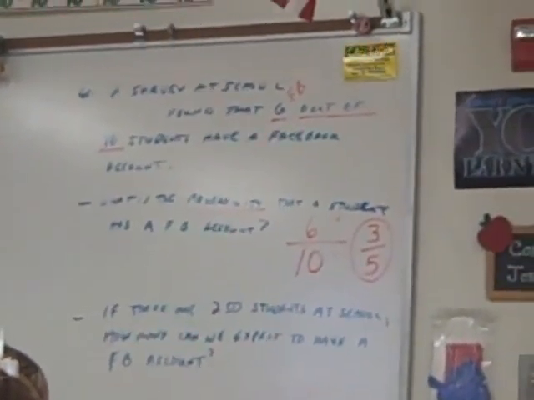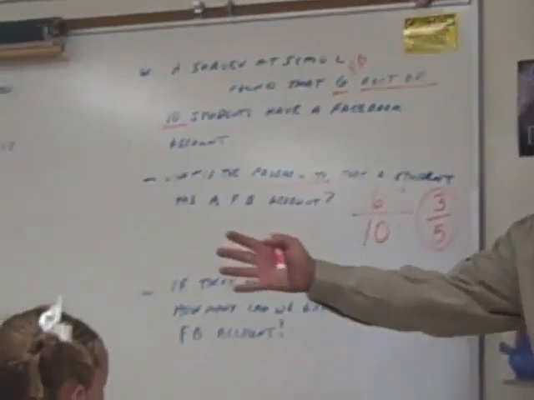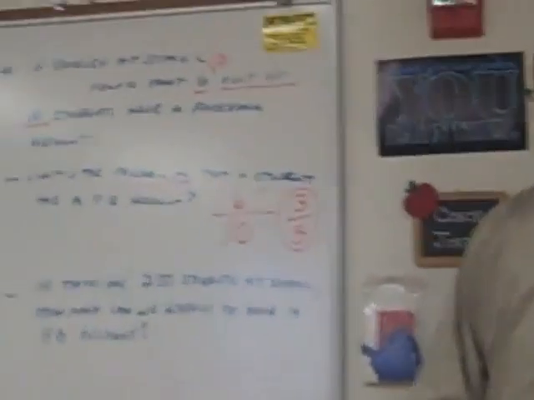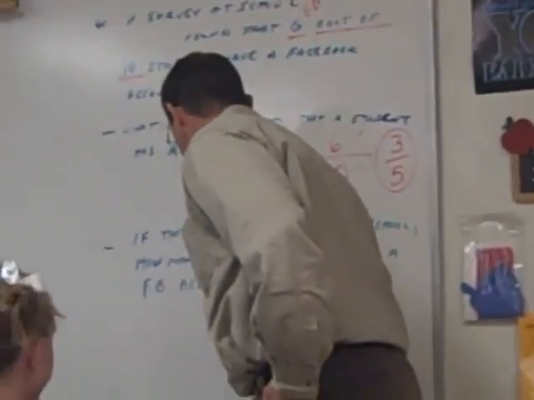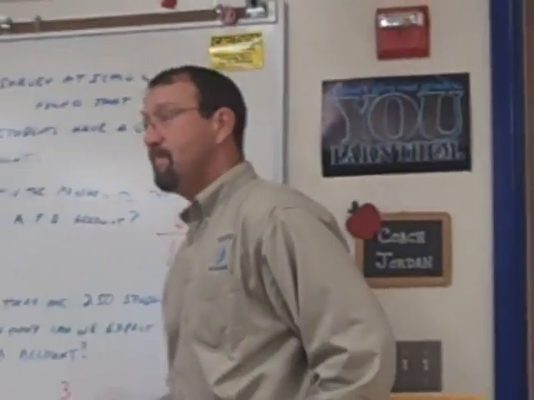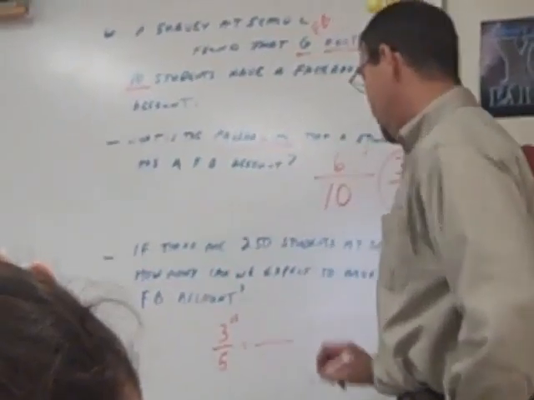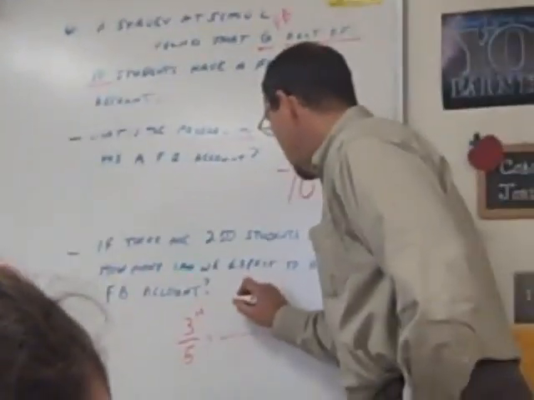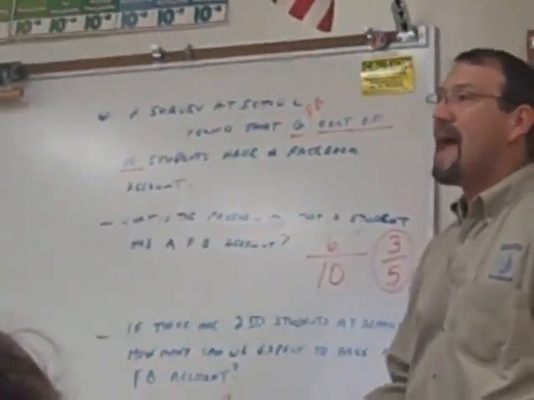Okay. Now we keep going. That's our probability. Now we want to know for the whole school. How many kids? 250. So I got 3 out of 5 from my sample group, remembering the 3 is the Facebook kids, equals 250 total. We want to know about 250, but we're not going to ask all 250.